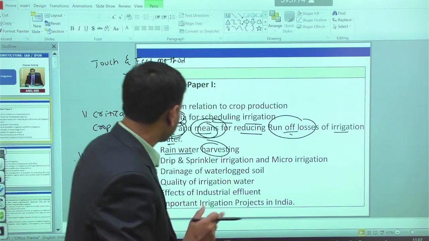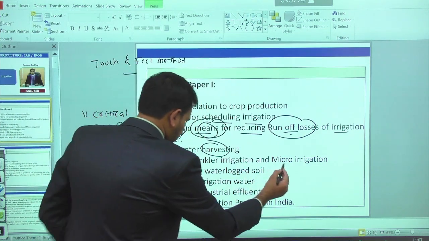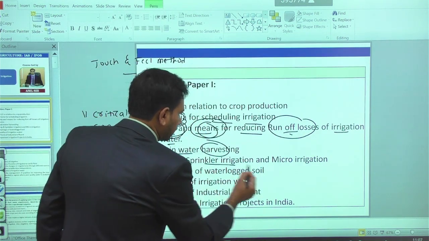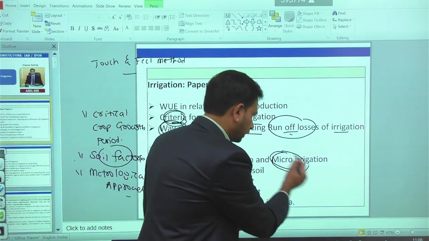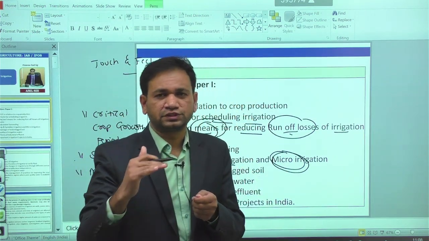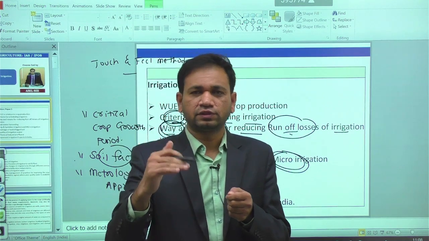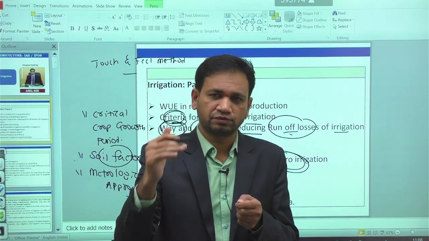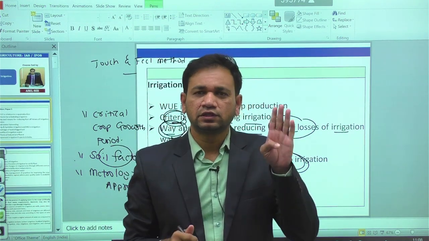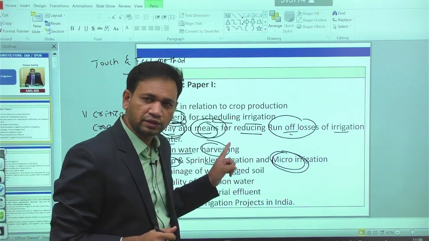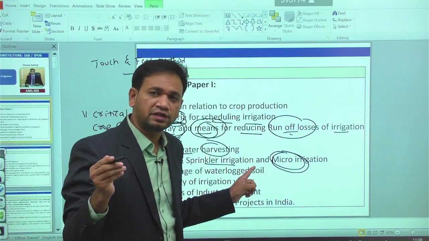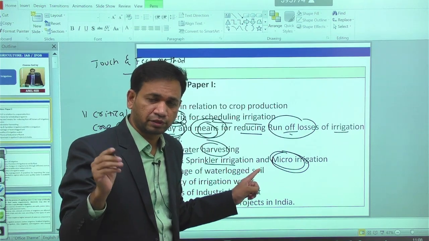Then apart from that, we are having the syllabus topic called drip, sprinkler irrigation and micro irrigation. See, we are having the topic called micro irrigation. In micro irrigation, irrigation takes place with low pressure and flow. Within micro irrigation, we are having four types of micro irrigation: one is drip irrigation, another is sprinkler irrigation, another is bubbler irrigation, another is fogging irrigation. I'm repeating, one second.